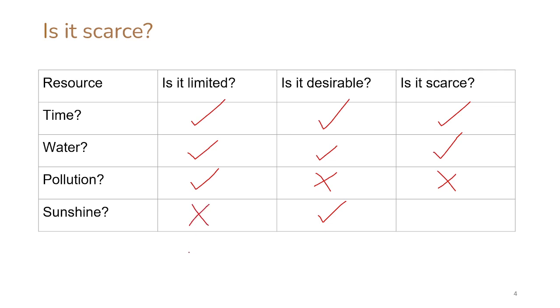Sunshine is produced by the sun. Of course, at some point, the sun will go out billions of years from now, but from our perspective, for all practical purposes, sunshine is not really limited, right? It's always coming down, at least during the daytime. So it doesn't meet both of these requirements of being limited and being desirable. Therefore, sunshine is not a scarce resource.